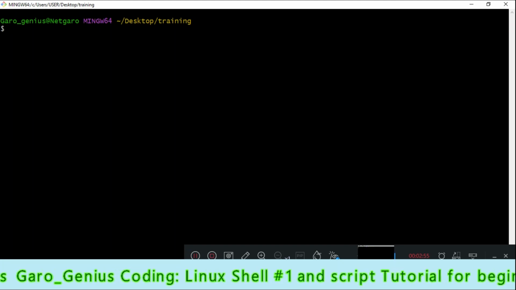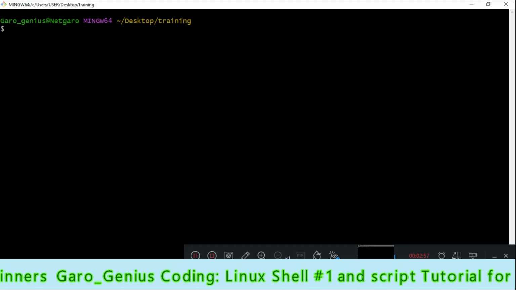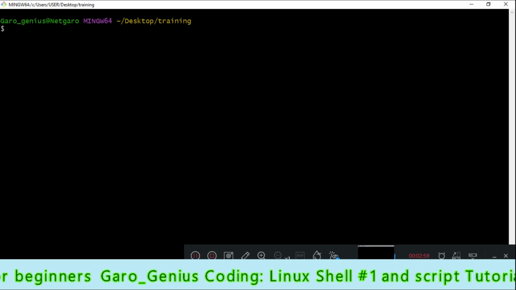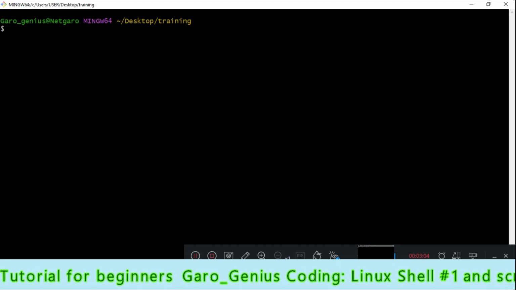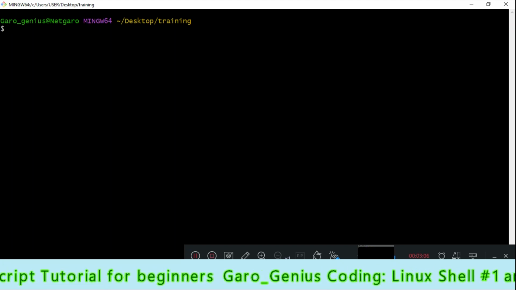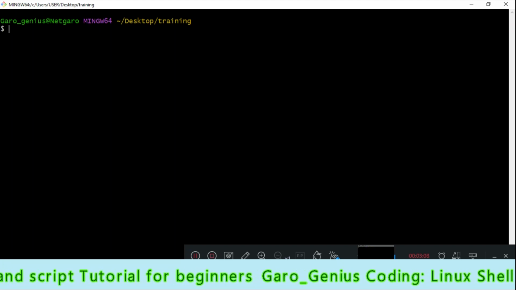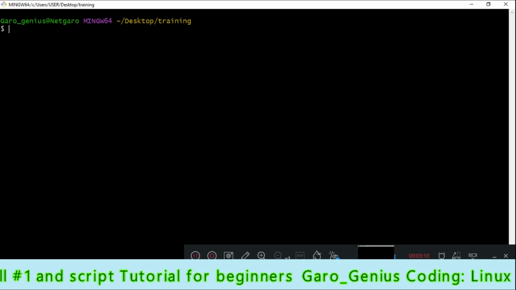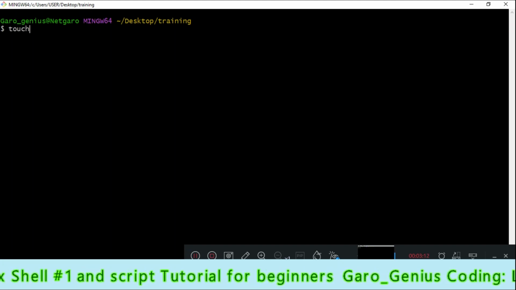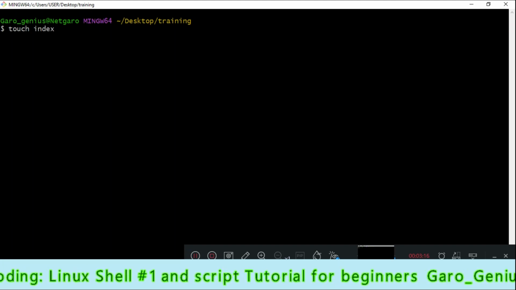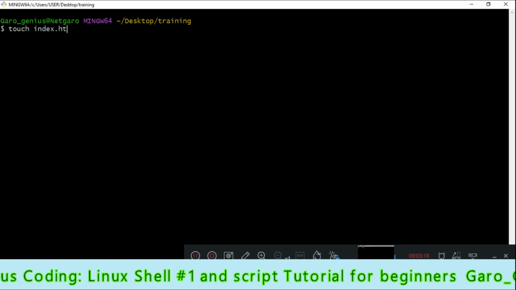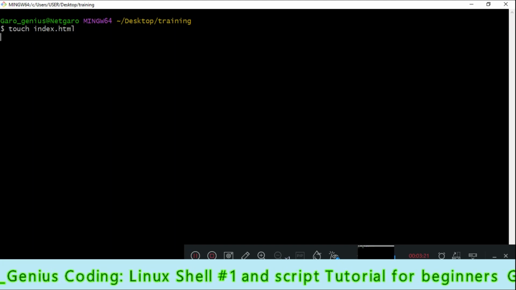In order to create a file in Linux, we use the touch command. The touch command helps you create any kind of file you want. Let's type touch and create an index.html file. Let's press enter.